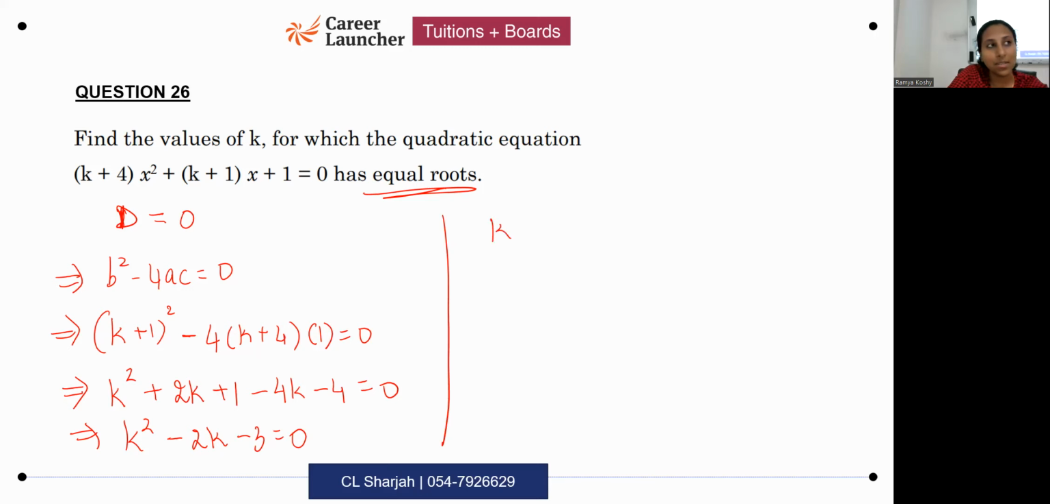Product is minus 3. Sum is minus 2. So numbers must be minus 3 and 1. After you split the middle term, this is what you're going to get. So what are the values of k? Ma'am, 3 or minus 1.